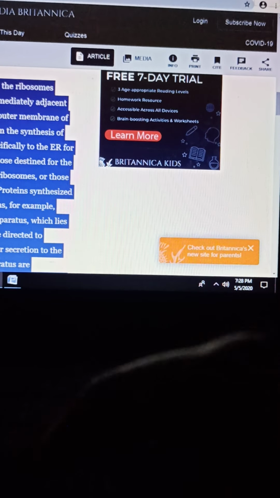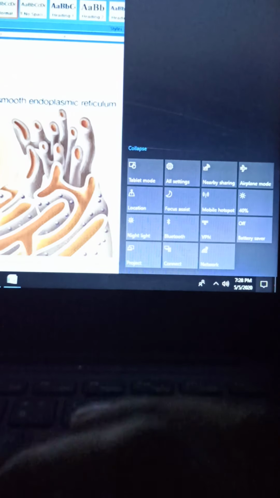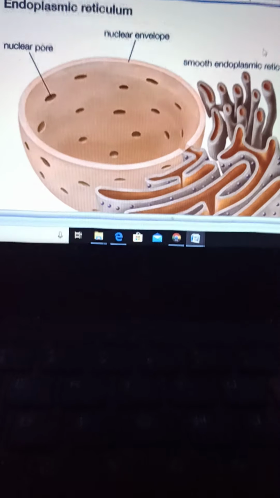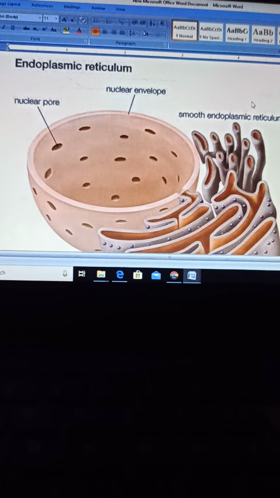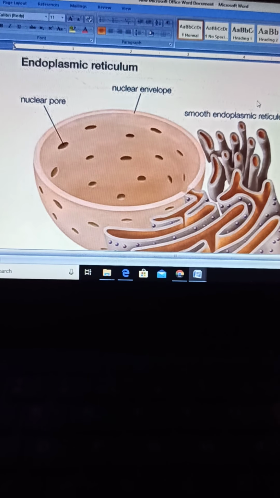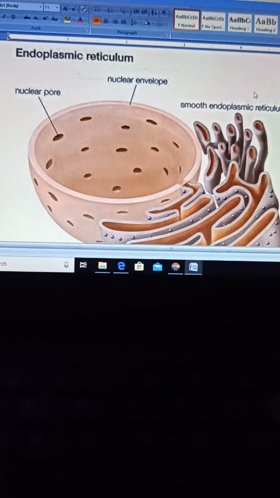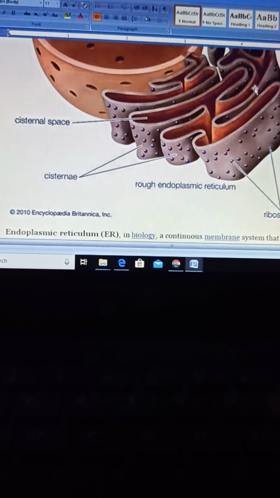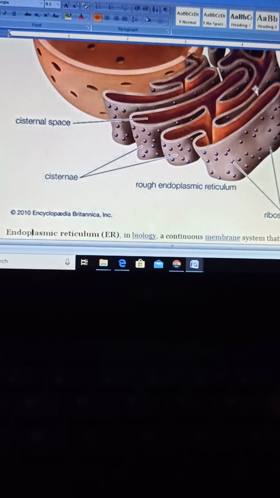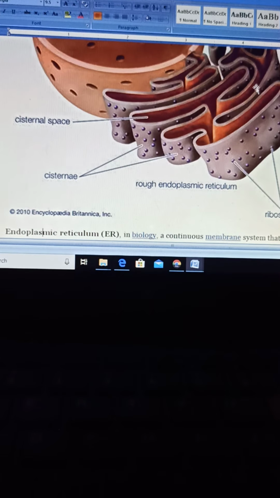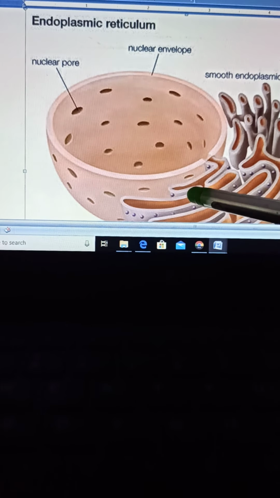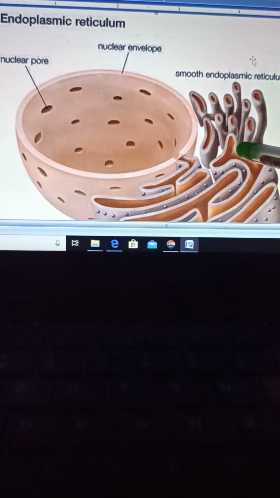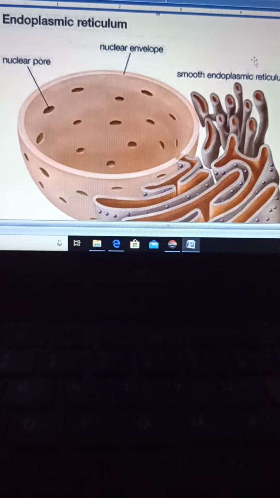Now we are going to study another organelle. This is known as endoplasmic reticulum, in short ER. This is the structure of ER. This endoplasmic reticulum has a nuclear pore. It means these fold-like structures are actually known as endoplasmic reticulum.